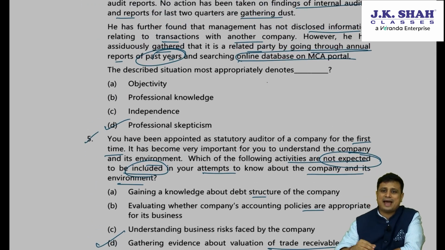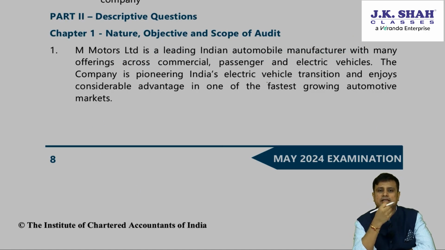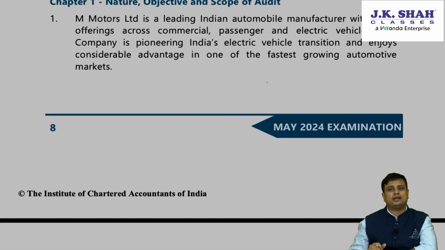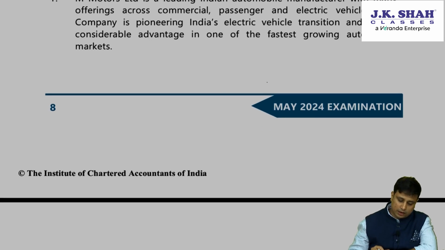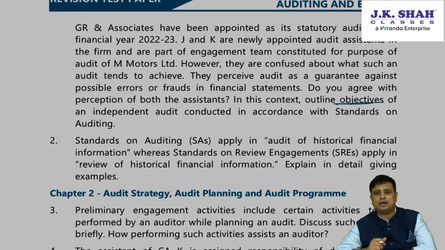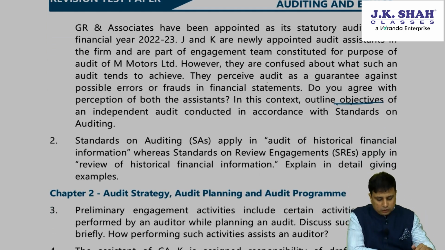We discussed 2 case studies as well as the general MCQs. So chapter number 1: M Motors Limited is a leading Indian automobile manufacturer with many offerings across commercial passengers and electric vehicles. The company is pioneering India's electric vehicle transmission and enjoys considerable advantage in one of the largest growing automobile markets. GR and Associates have been appointed as statutory auditors for the year 2023. J&K are newly appointed audit assistants in the firm and are part of the engagement team constituted for the purpose of audit of M Motors Limited.